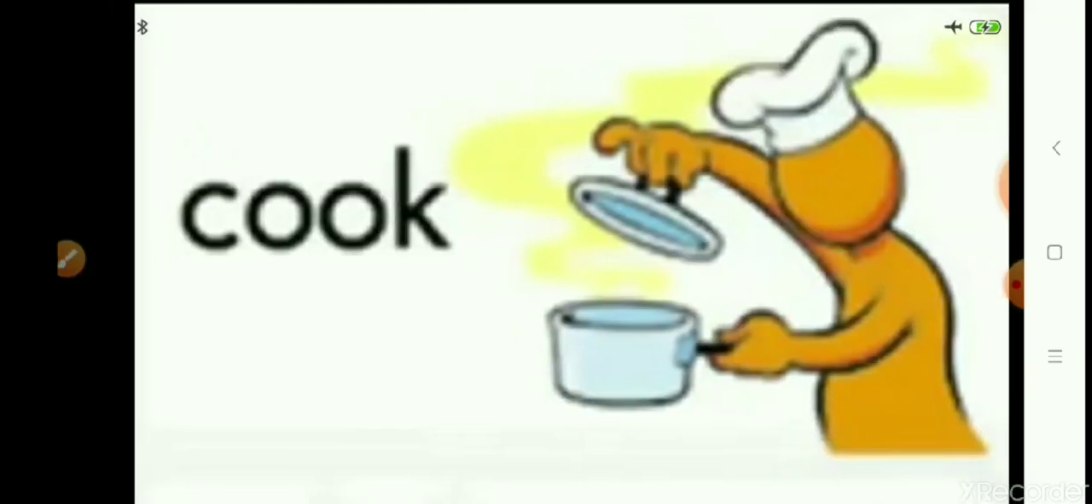Then cook. Your mother cooks food, isn't it? Your mother cooks breakfast, lunch, dinner. So cooking is also an action word. It is an action done by the person who is preparing food. So cooking is an action. Cook is an action.